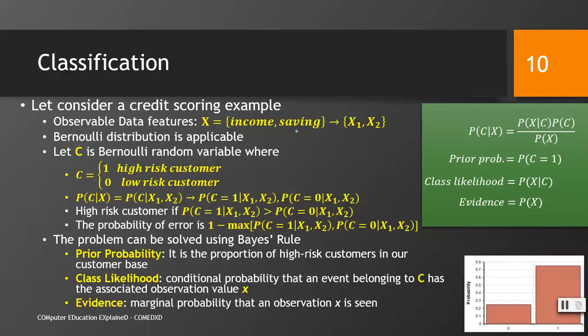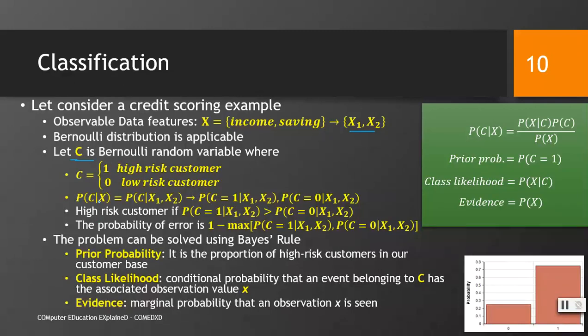Just like the previous example where we used x to denote the head or the tail, there was one feature, the outcome of the random experiment. Here there are two features, so we have two random variables. Bernoulli distribution is again applicable over here. How? Let's see. C is a Bernoulli random variable where C equal to 1 is a high risk customer and 0 is a low risk customer. C is the outcome, which could be either 1 or 0. If our customer is high risk, we say that it's 1 because we want to identify the high risk customer. That's why we are giving it 1.